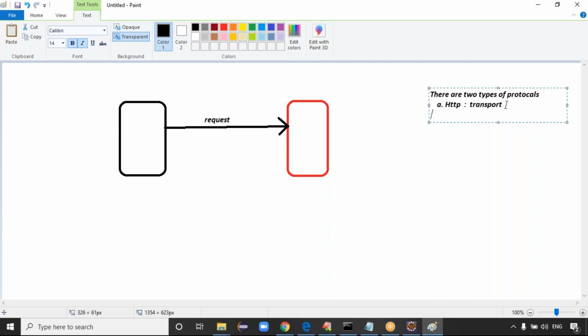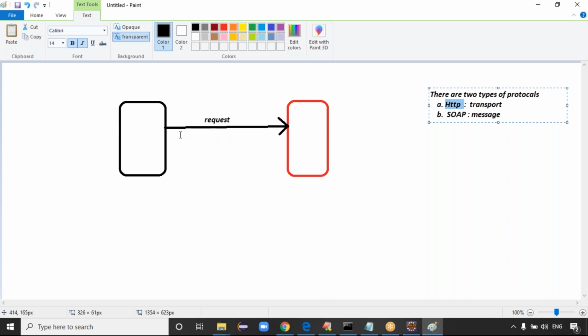Another protocol, guys, we'll get as part of the web services classes. In web services, we have SOAP messages. SOAP is a messaging protocol, guys. So HTTP is about the transportation purpose, and SOAP is about the messaging purpose. The web services faculty will tell you what SOAP is and how we send the messages. HTTP is not talking about the data; it is just for transporting.